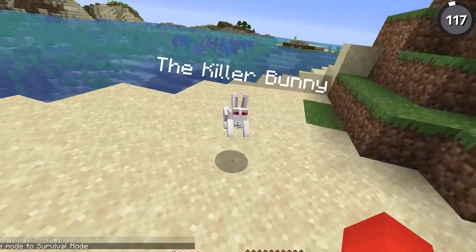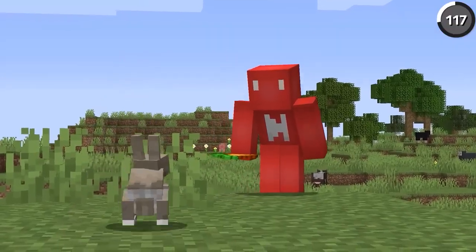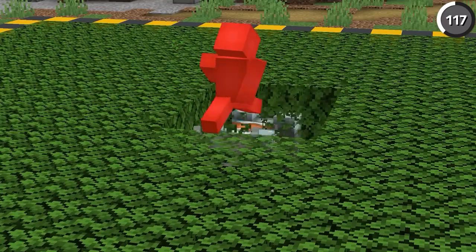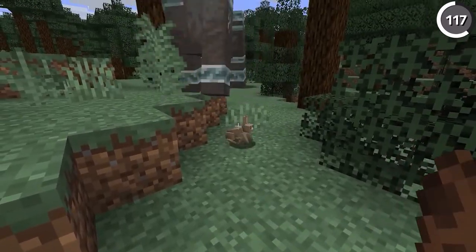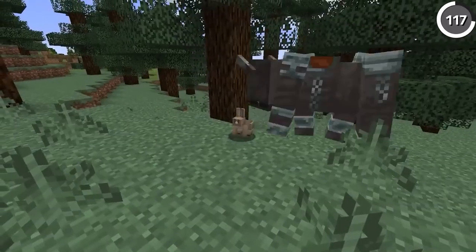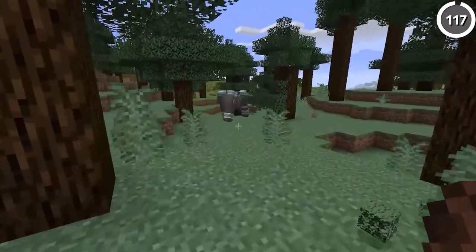Unless we're talking about the secret killer rabbit, the bunnies in Minecraft are nothing to be afraid of, though someone at Mojang disagrees, because when Ravagers were tested in Snapshot 18W43A, these pillager monsters were afraid of rabbits, which is a fun Easter egg, but unfortunately, Jeb confirmed in a tweet that it was removed to maintain the beast's lore.